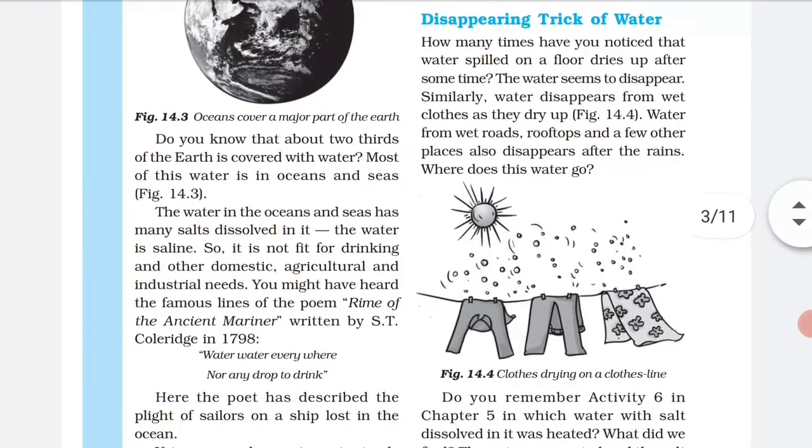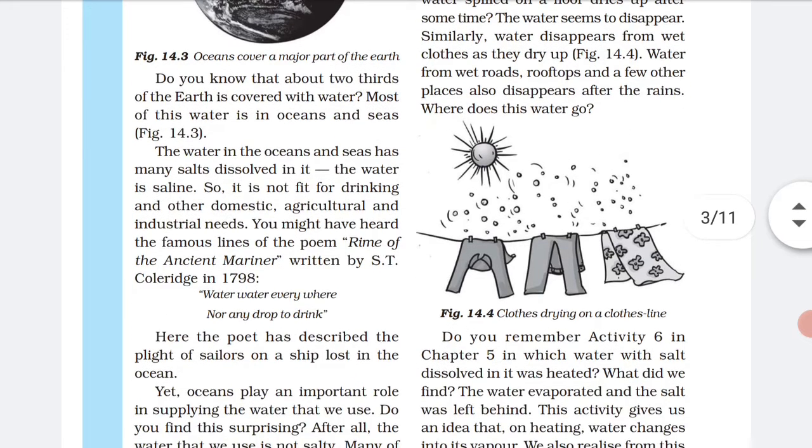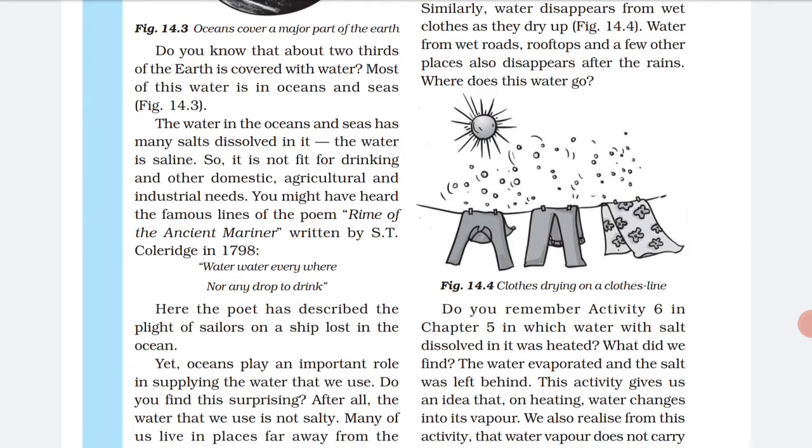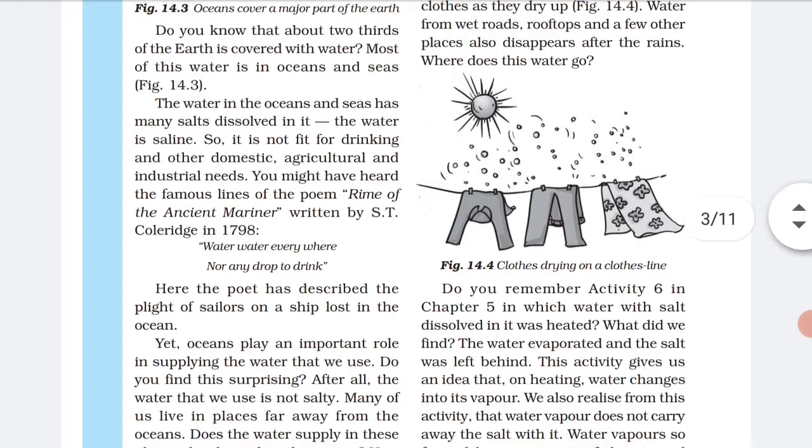In our previous classes also we have studied that 2/3 of the earth is covered with water. Most of the water is in oceans and seas. The water in the ocean and sea has many salts dissolved in it. The water is saline. Saline means it is salty water. So it is not fit for drinking or for any other domestic work, or agriculture or industrial use.